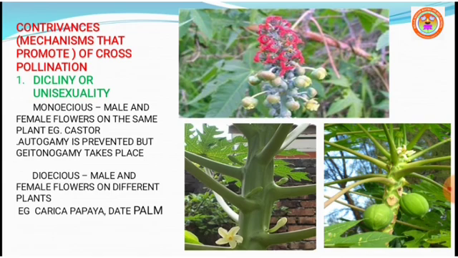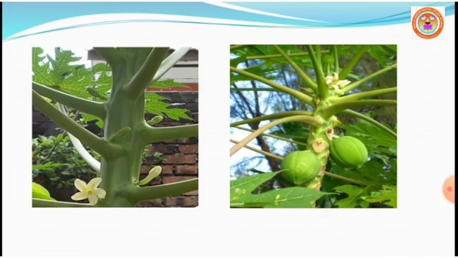So male plant and female plant are found separately. Example, Borassus, Carica and Phoenix. Here both autogamy and geitonogamy are prevented. You can see the Carica papaya plant, in which the male plant is on the left side and the female plant with the fruit is on the right side. In dioecious, both autogamy and geitonogamy are prevented.